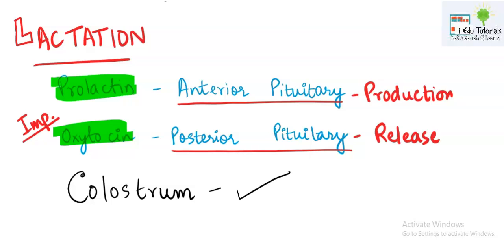Maternal antibodies means the antibodies which are there in the mother. They will get transferred into the newborn through this colostrum only. So colostrum should be given to the child to develop or to raise the immunity of that baby. Automatically after some time, the colostrum is changed into the milk, right?